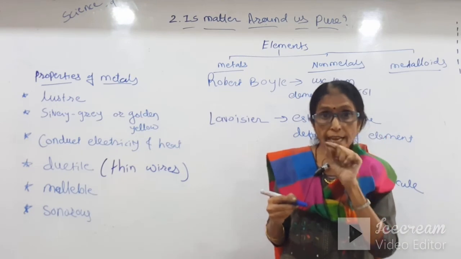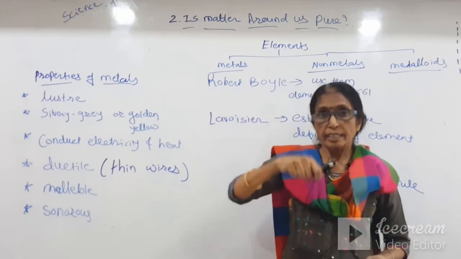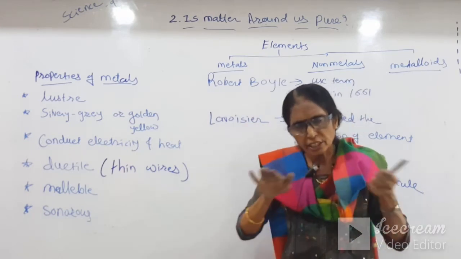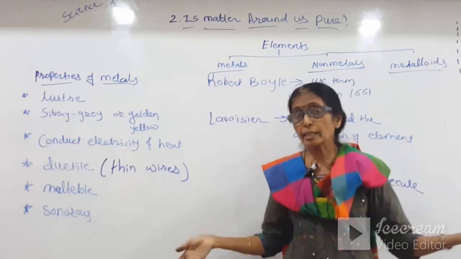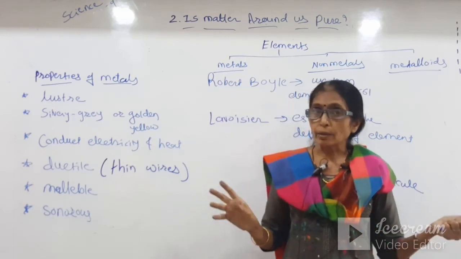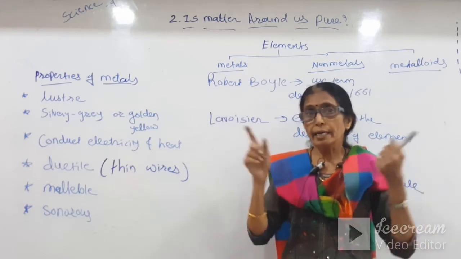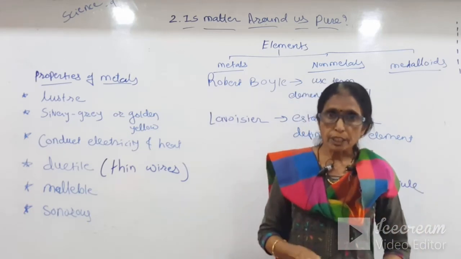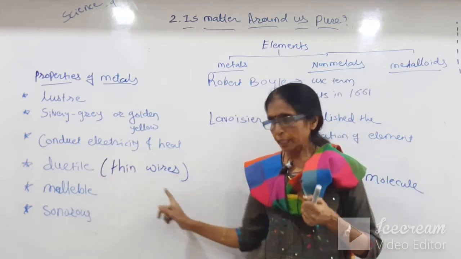This layer is of silver, but when silver is hammered, it is converted into a very thin sheet. If it were a non-metal, it would break down, but this won't break. A very thin layer can be prepared by hammering. This property of metal is called malleability.